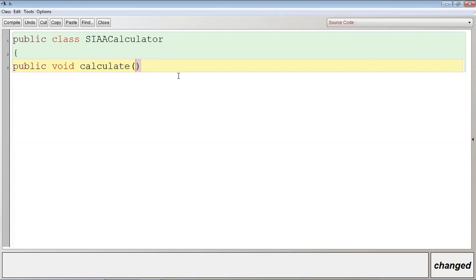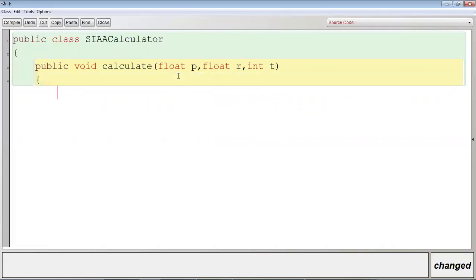Now let me make it parameterized. I can give int principal, or I can give float also. Float principal, because it can be a point value. Float rate, and for time, let us take an integer, int time. So it will be PRT. Then Control Shift I. Then float SI is equal to P into R into T divided by 100.0F.